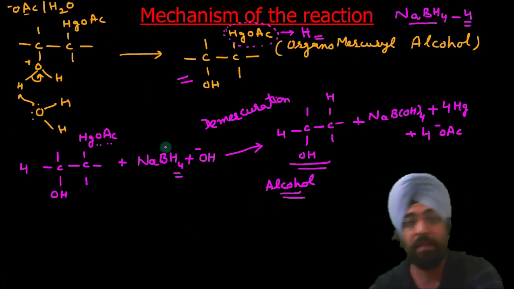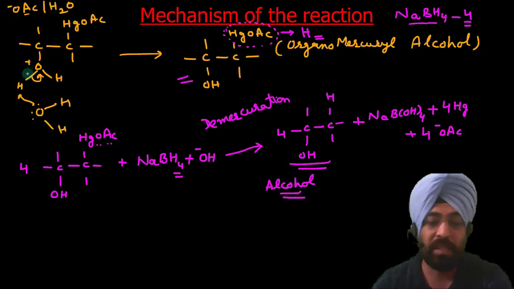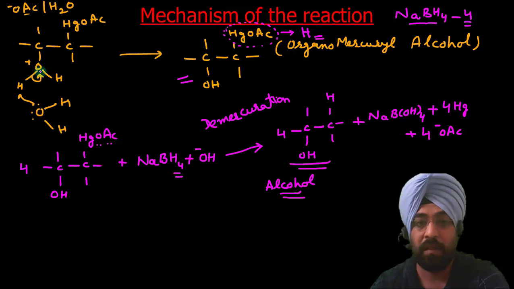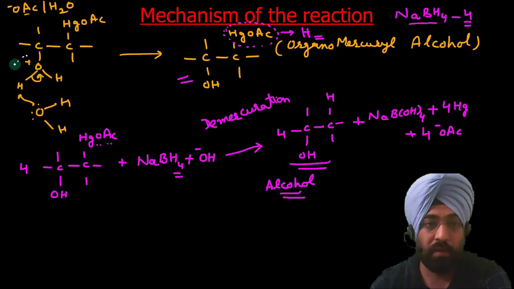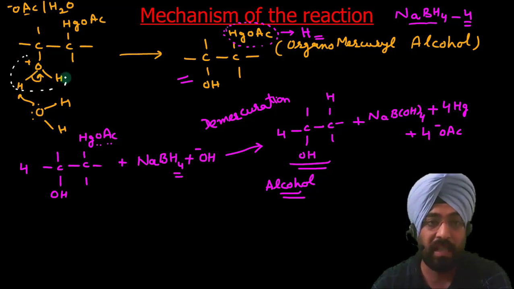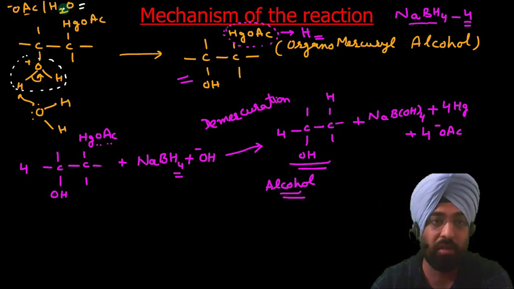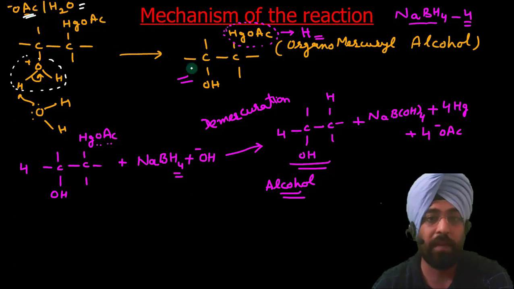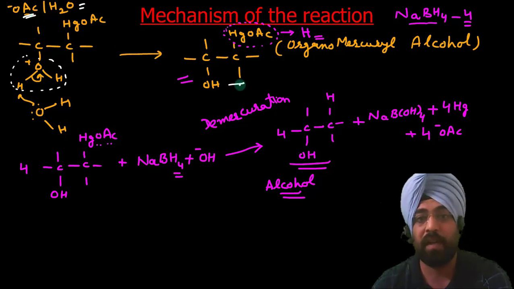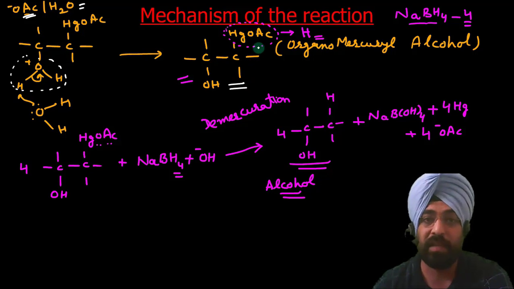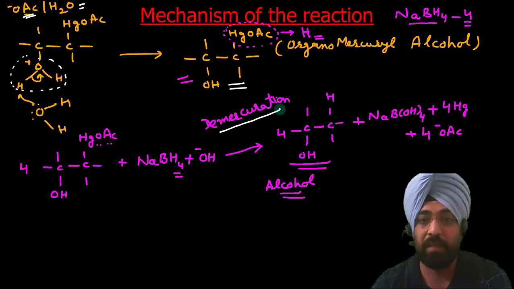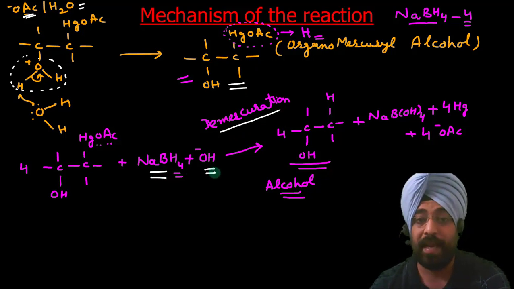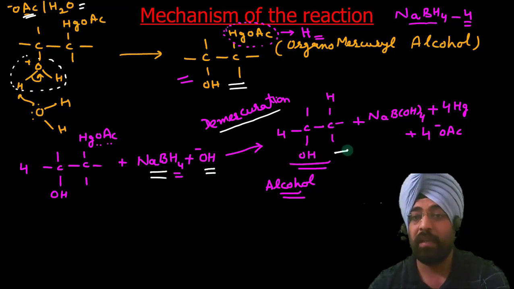In the next step, the proton from this species can either be removed by water itself or by acetate ion. It can remove the proton from here, and you get organomercuryl alcohol. And as the name suggests, the next step is demercuration. Demercuration is done with the help of sodium borohydride, and you get alcohol.